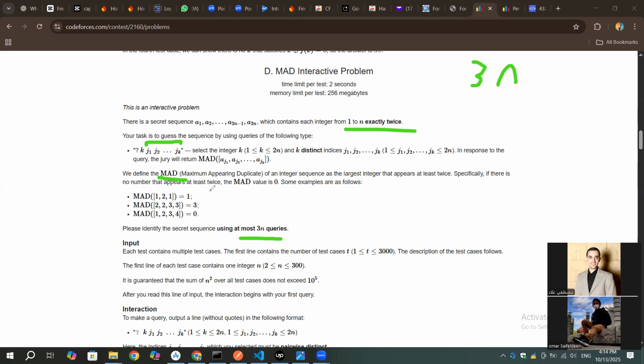So what is mad? Mad is just telling you what is the maximum element that occurred twice. For example, 1 1, the maximum element occurred twice is 1. 2, 2, 3, 3, there are 2 and 3 that exist twice, right? What's the maximum? 3. So it will tell us 3. 1, 2, 3, 4, nothing occurred, right? So the answer is 0. So when there is nothing occurred twice, we are saying 0.